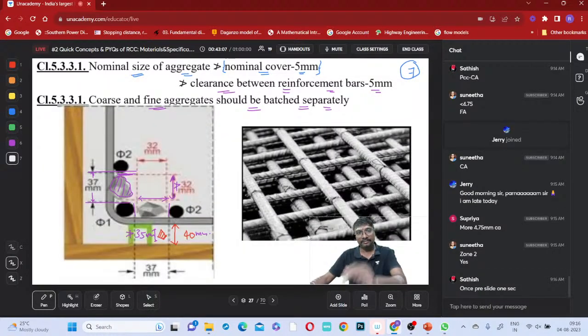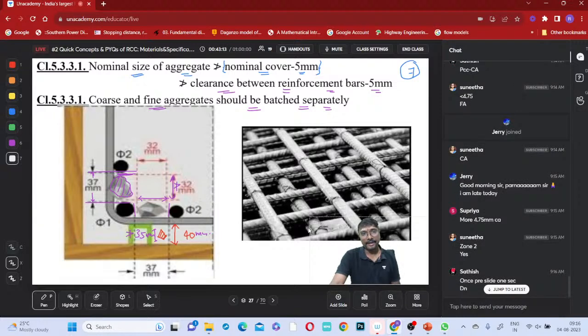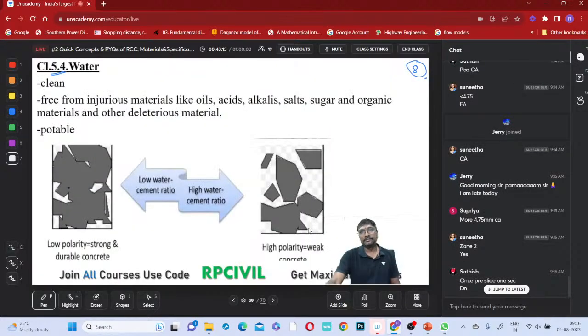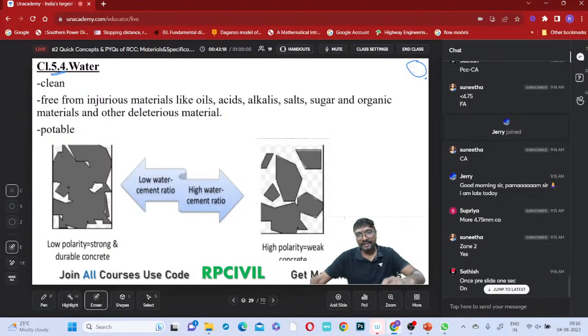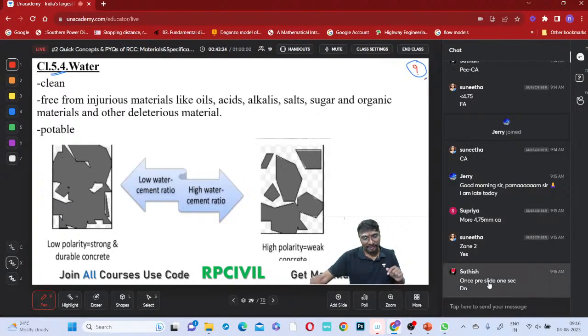Previous slide, this one, 7th slide, right? Okay, this is the 9th slide, right? What is that next material? You can say water. Cement we have discussed, and aggregates we have discussed, right?